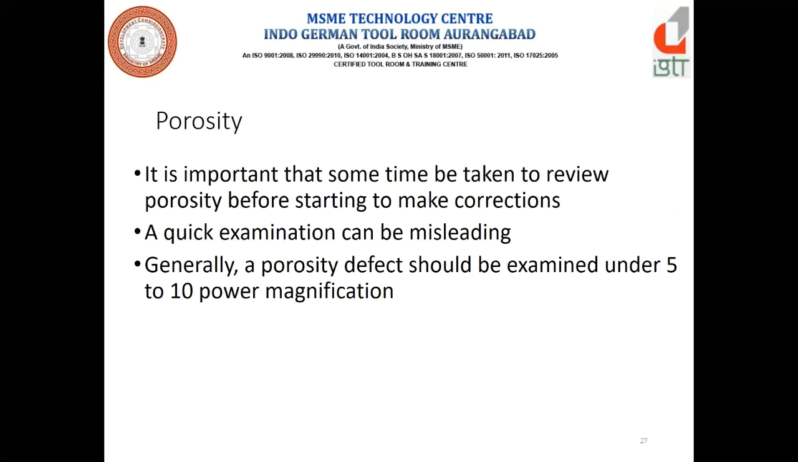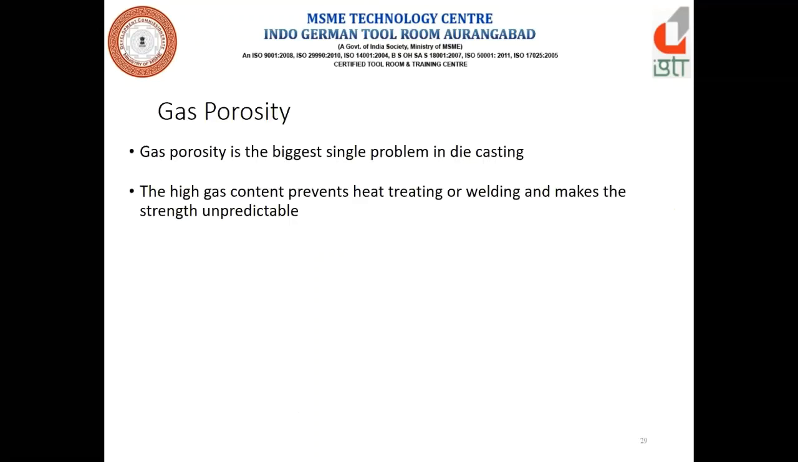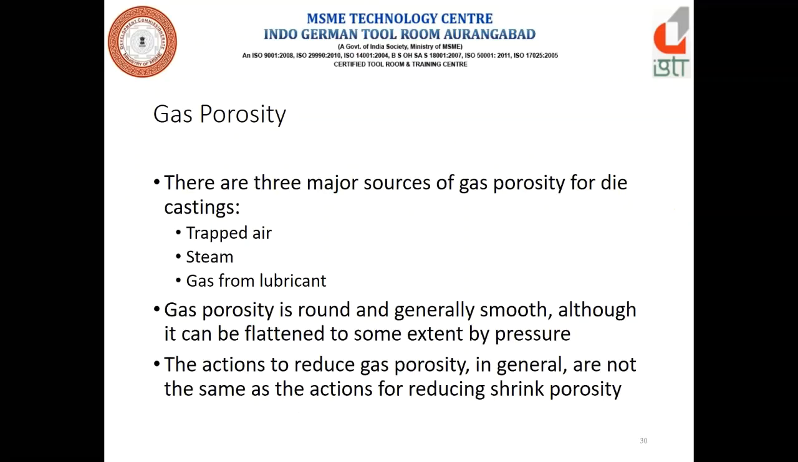First we'll see gas porosity. Gas porosity is the biggest single problem in die casting. This gas content prevents heat treating or welding and makes the strength unpredictable. In gas porosity, how do we understand it? There are three major sources of gas porosity for die casting, right?